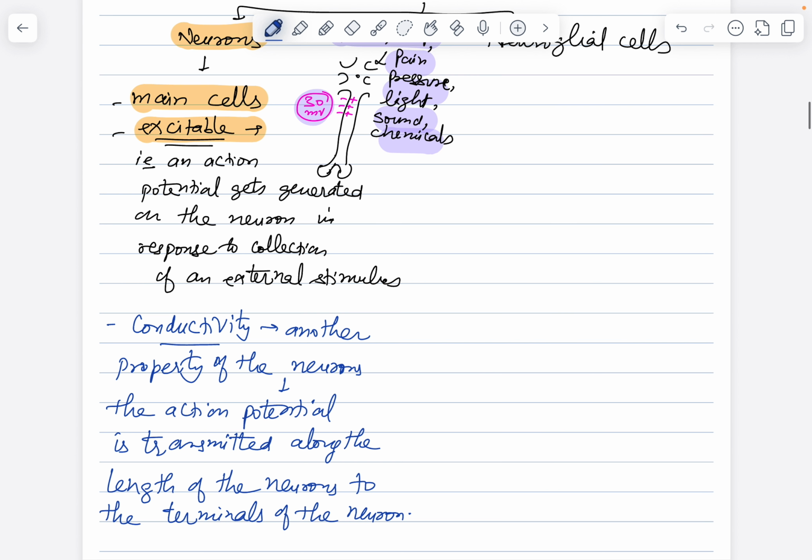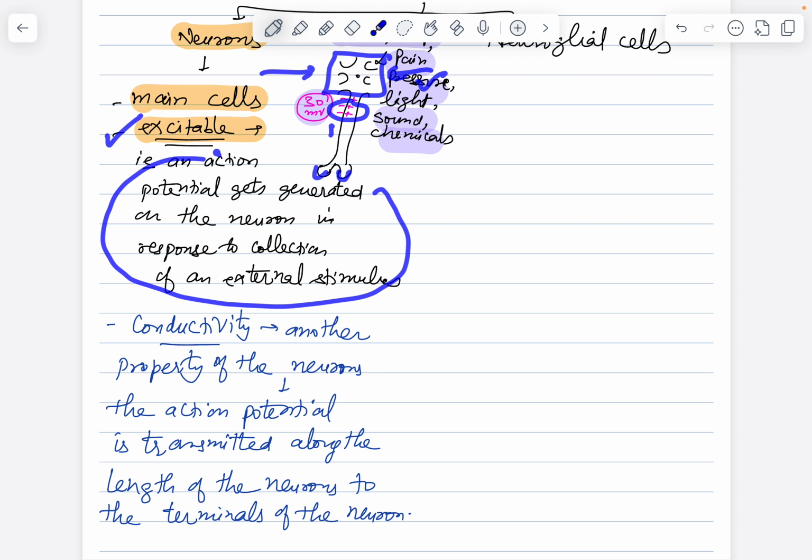What are the terminals of the neurons? These over here. Whenever an external stimulus is received on the top part of the neuron, an action potential is generated over here, which is called excitability, the generation of action potential. And once the action potential is generated, it is going to travel along the length of the axon to the ends. This property of action potential traveling down is called what?